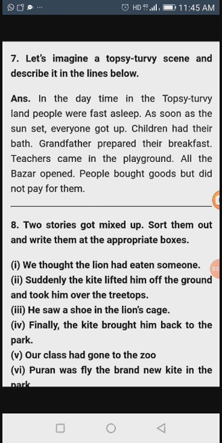Students, if you have a textbook, keep it open in front of you. Then only you can see properly. Page number 114. The question is there: Two stories got mixed up. Sort them out and write them in the appropriate boxes. Keep the textbook open in front of you and take a pencil in your hand. We are going to discuss. Now, first I am going to read the sentences.